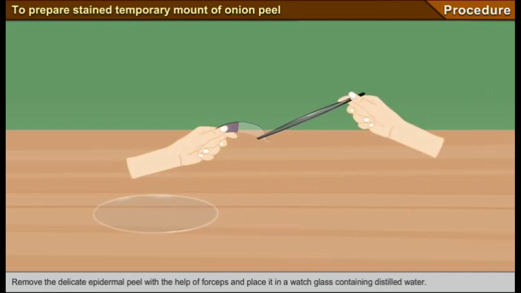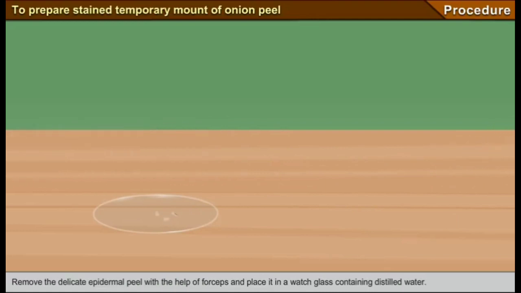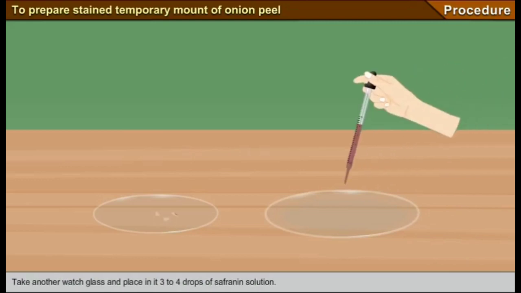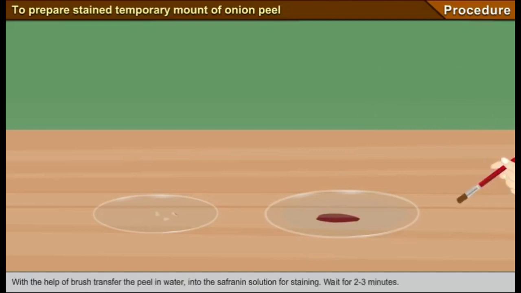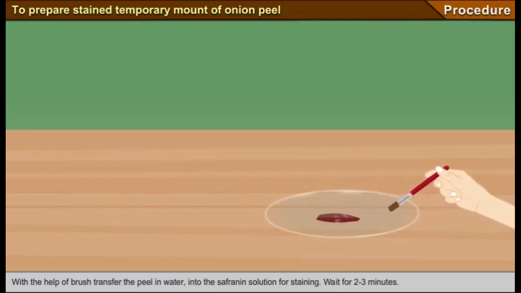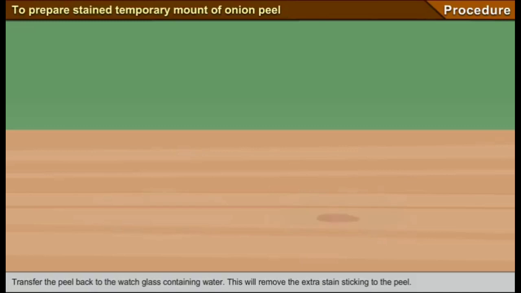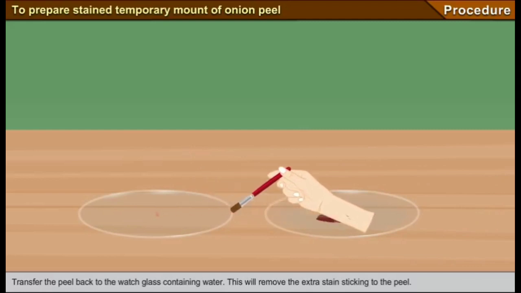Remove the delicate epidermal peel with the help of forceps and place it in a watch glass containing distilled water. Take another watch glass and place in it 3 to 4 drops of safranin solution. With the help of a brush, transfer the peel from the water into the safranin solution for staining. Wait for 2 to 3 minutes. Transfer the peel back to the watch glass containing water. This will remove the extra stain sticking to the peel.